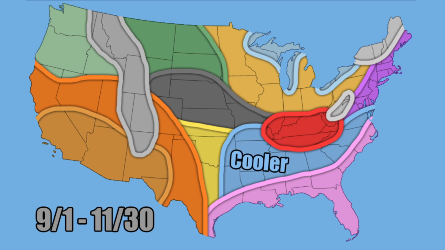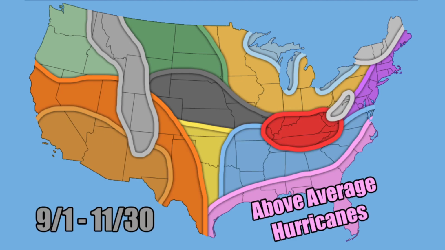Here's your cooler than normal condition region, and that is going to be over parts of the Southeast. Also, to the south of there, we are going to be seeing above average hurricanes, just because of how this hurricane season is going currently. When I'm recording this, it does look like that's going to sustain itself, especially for parts of September and October. That's when I really think you're going to start to see a lot of potential hurricanes, tropical storms or tropical cyclones form in the Atlantic, and most likely a couple of them will impact the Gulf states or the southeast coast in one way or another.